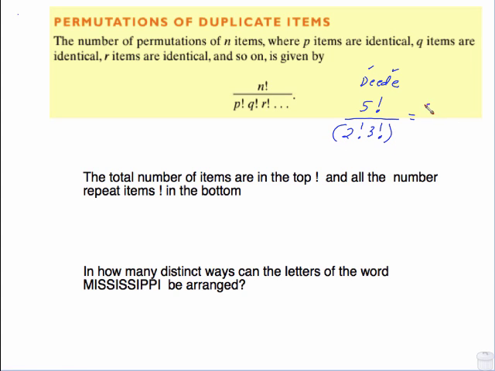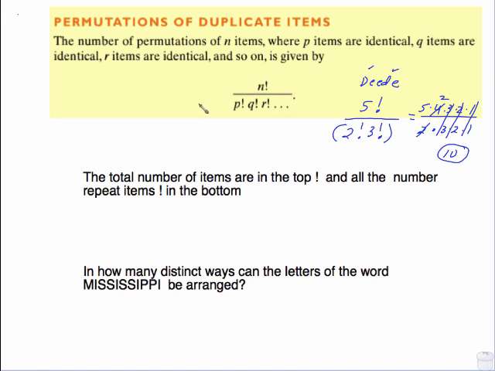If you want to write it out step by step, we're looking at 5, 4, 3, 2, 1. 2 factorial is 2 times 1, but I'm just going to write 2. 3 factorial is 3 times 2 times 1. And we got lots of stuff that cancels: the 3's, the 2's, of course the 1's. Then I could do 2 into 4 twice, and I end up with 10 different ways to arrange the letters in the word. And the reason we have to divide these things out is that we cannot distinguish between this E, let's say, and that E.